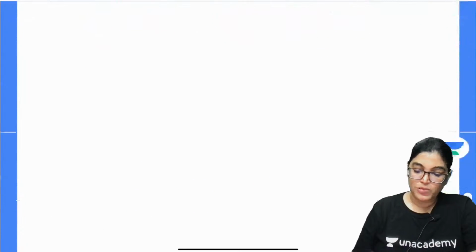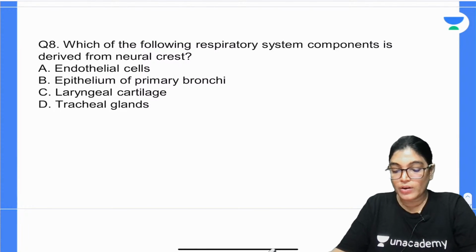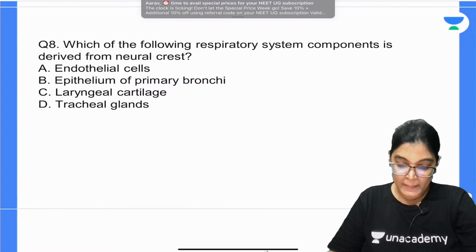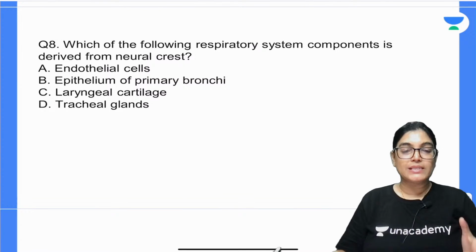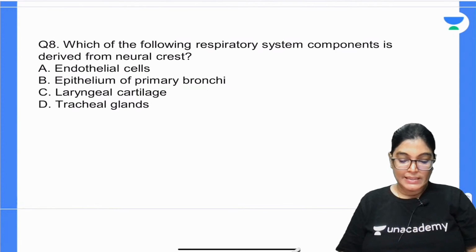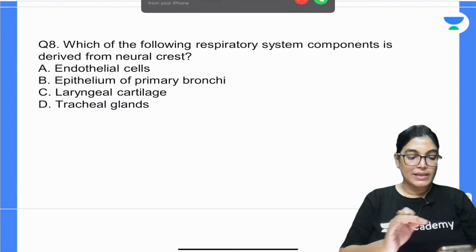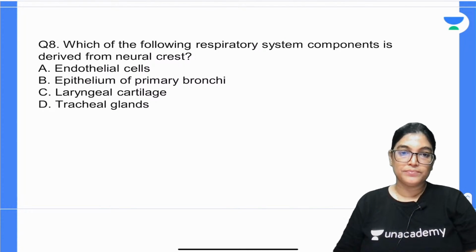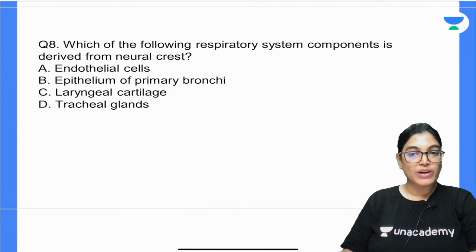Okay, my dear aspirants, let's move on to the next, question number 8. Which of the following respiratory system components is derived from neural crest? Whether it is endothelial cells, epithelium of primary bronchi, laryngeal cartilage, or tracheal gland. Question number 8, mark the correct answer.